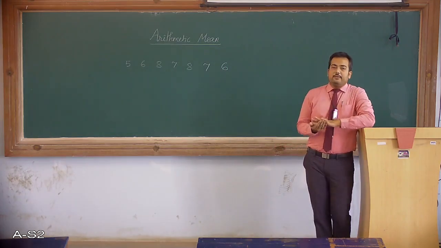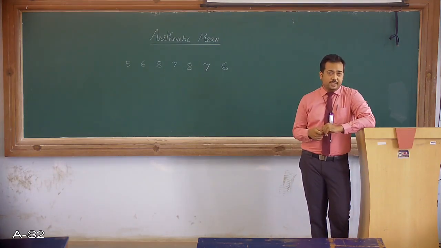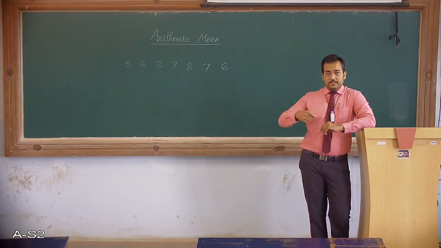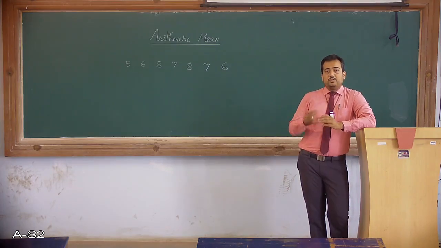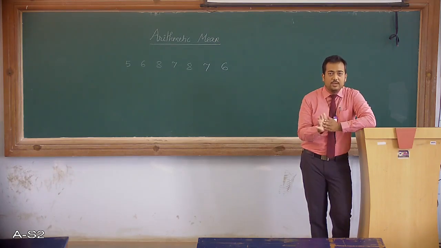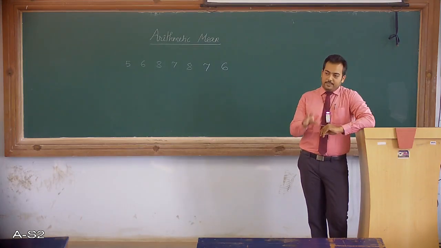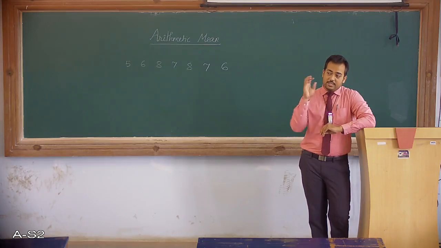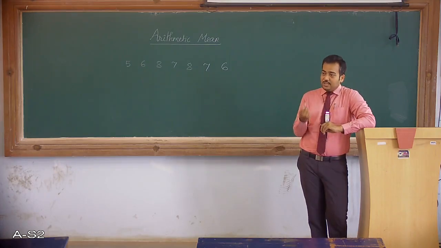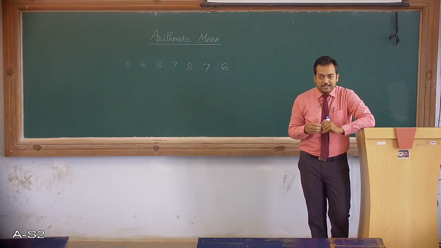So what do we mean by the average, or what do we mean by arithmetic mean? The meaning of arithmetic mean is that it is a value that can replace all or most of the values in the entire distribution. I repeat the definition: it is a value that can replace all the values or most of the values in the entire distribution. It is one value which gives you the representation of the entire distribution. That is the meaning of arithmetic mean.